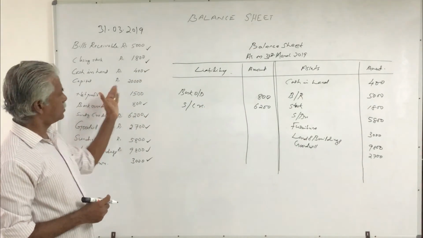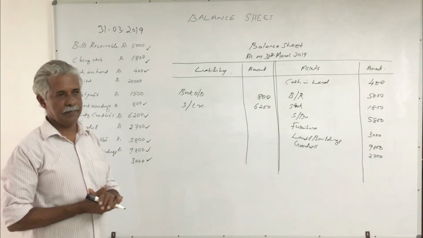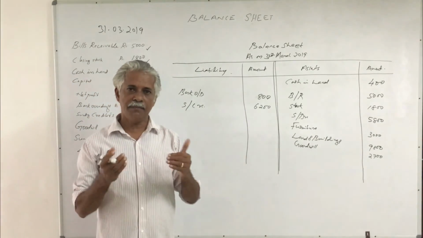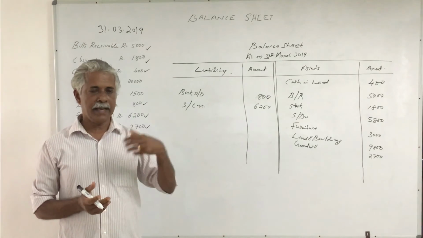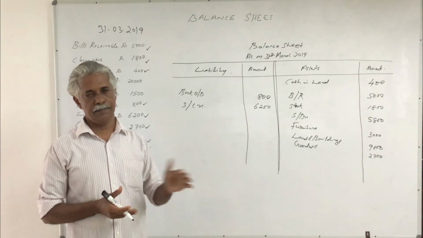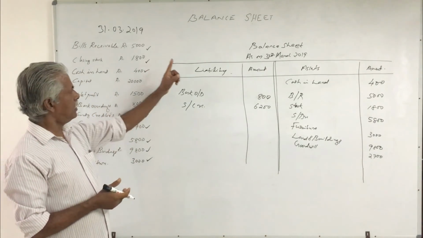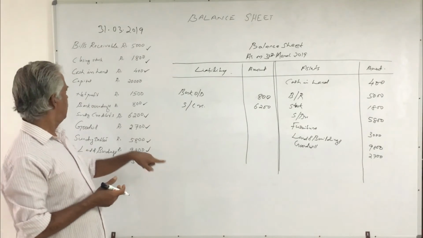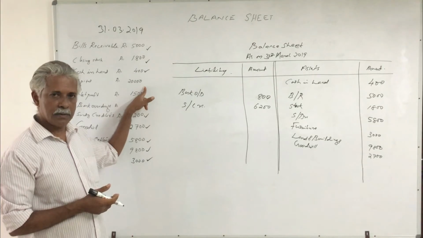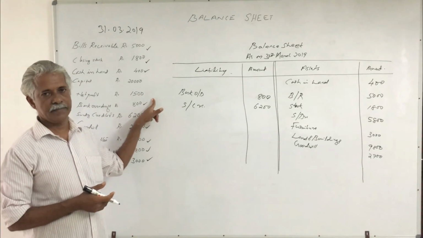The remaining items to be incorporated are only capital and net profit. Both the amounts are obligations of the business unit which become payable to the trader or to the owner. In other words, the owner is eligible to get capital of rupees 20,000 from the business and also profit of rupees 1,500 from the business.